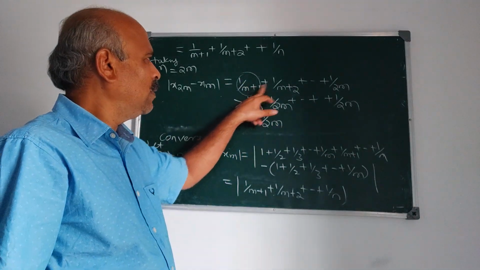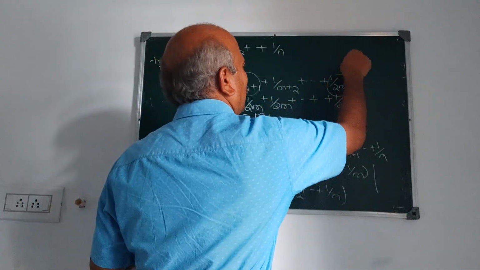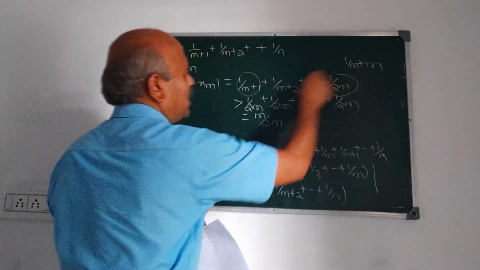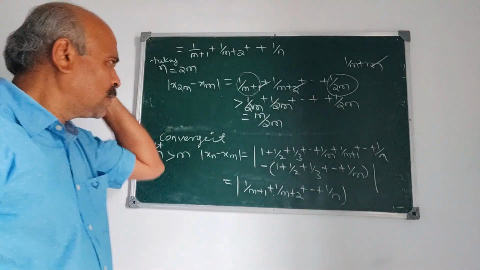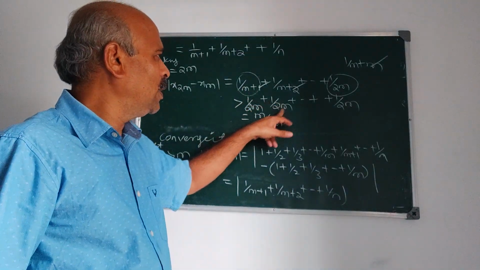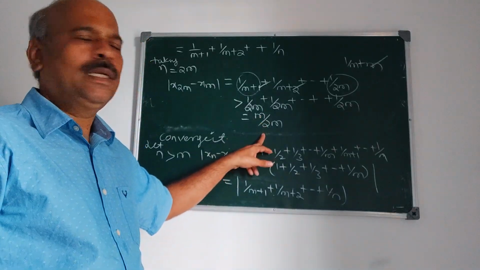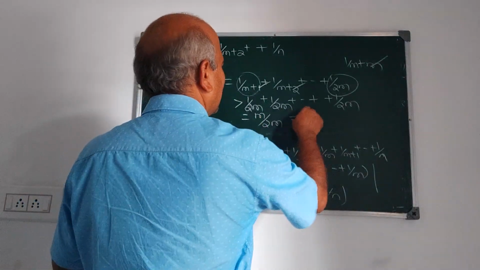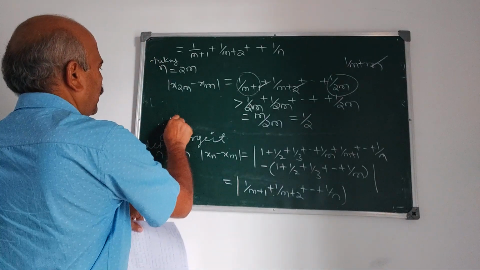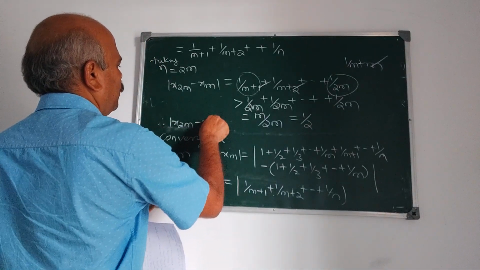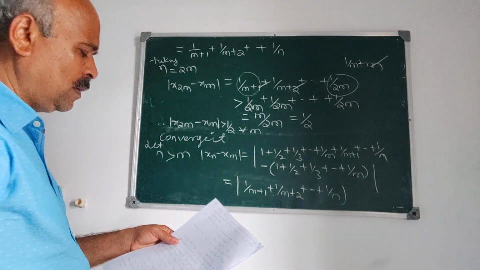1 upon m plus 1, 1 upon m plus 2, it is 1 upon m plus m. We write this as 1 upon m plus m. Therefore how many terms are there? 1, 2, etc. m. So it is greater than 1 upon 2m, 1 upon 2m, 1 upon 2m. How many 1 upon 2m? m times. Therefore it is equal to m by 2m, that is half. Therefore x2m minus xm is greater than half for all n.